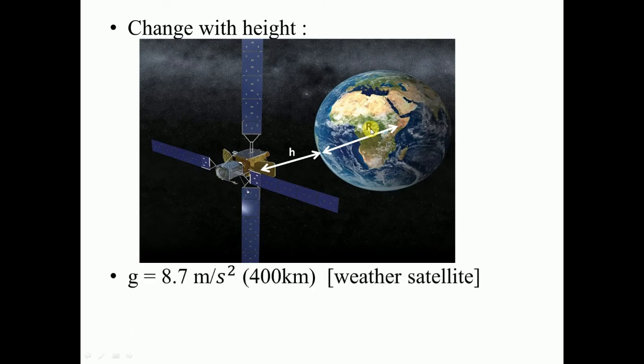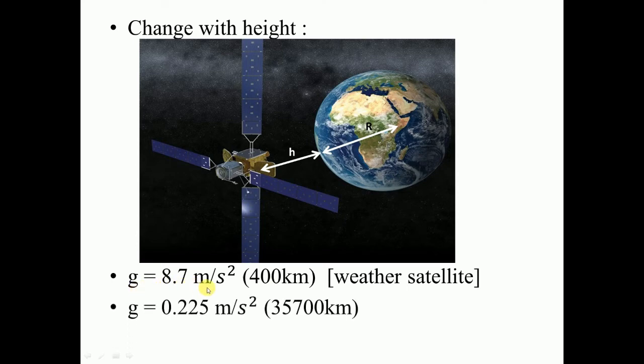When you calculate the value, you will get g equal to 8.7 meter per second square. This satellite is a weather satellite, because a weather satellite is at 400 kilometer above the earth. So the g value will be 8.7 meter per second square.